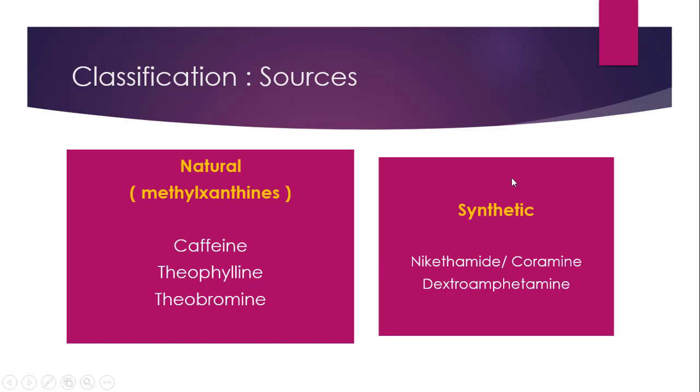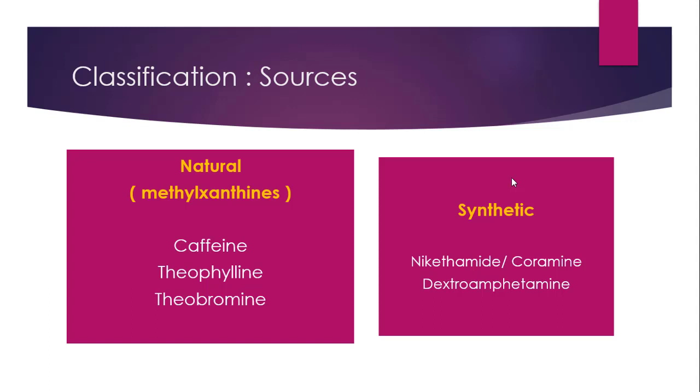Synthetic sources, the first drug is nicotinamide. Nicotinamide is also known as coramine. So if in the exam the question is asked, write about coramine or draw the structure of coramine, at that point you are supposed to know that coramine is nothing but nicotinamide and nicotinamide is nothing but coramine. Because many a time it has been observed in the exam that students know what nicotinamide is, but students don't know that it is also known by the name coramine.